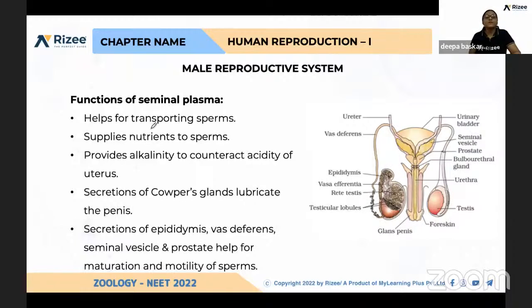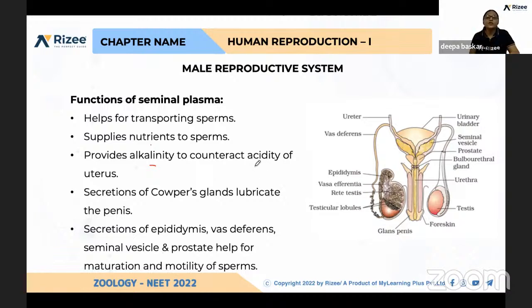The seminal plasma, first important point, helps in the transport of sperms and supplies nutrients for sperms. Other minerals like sodium, phosphorus, and calcium are also present, which are needed by the sperms. It also provides alkalinity to counteract the acidity of the uterus, because this pH should be maintained for the viability of sperms.